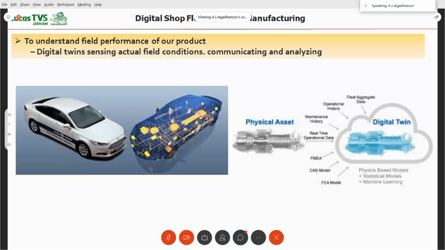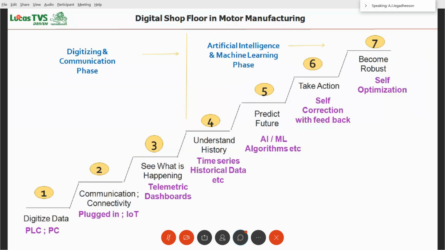The sensor data will be digitally analyzed with software. It can be CAD/CAM software, or Pro-E, or any software can be linked, and all this data can be linked there and analyzed, and we will be able to detect on what condition it is failing. That kind of digital twin we are also planning. So these are our plans going forward. This is the general step we have evolved so far.